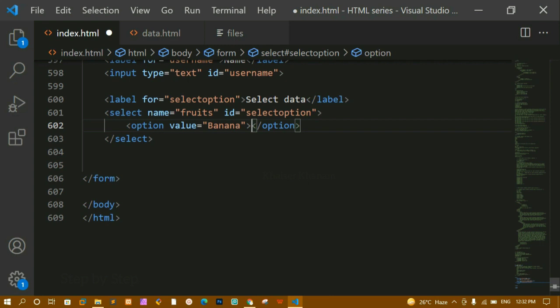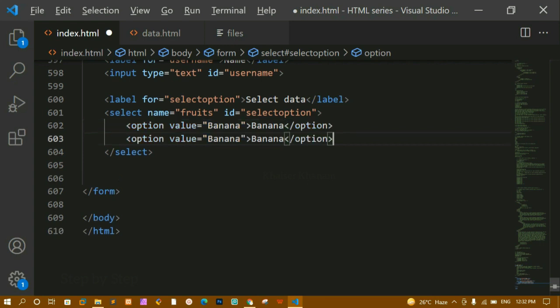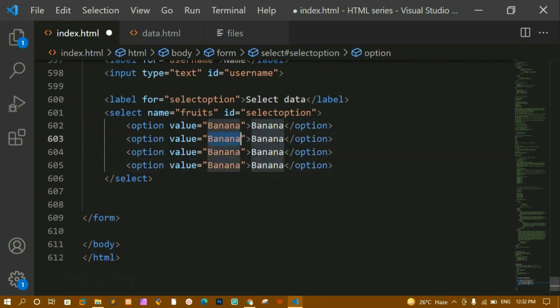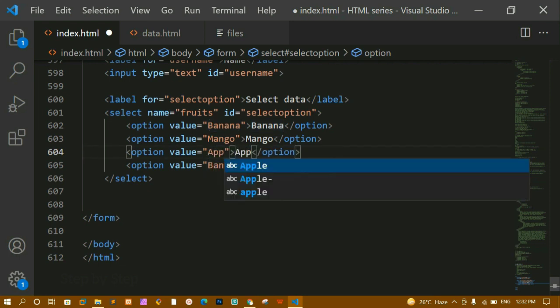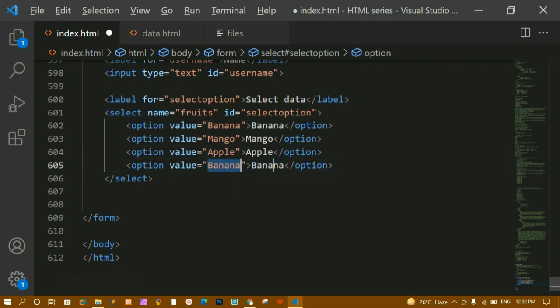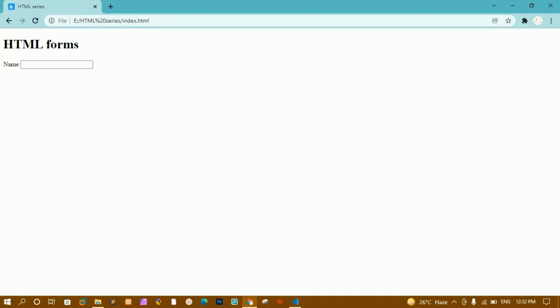Now here I'm going to pass the same fruit name. I'll copy, and here I'm going to paste. I'll just copy this 3-4 times, and here I'm going to change. I'll write here mango, and then here and here I'll be writing apple, and here let me write pineapple. I'll save this. I'll refresh this one.